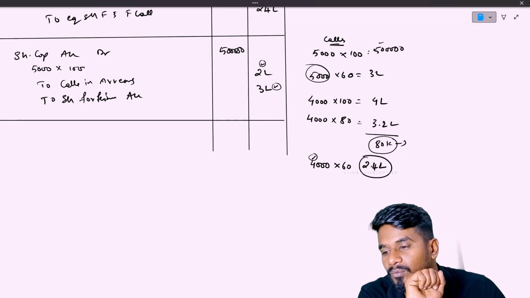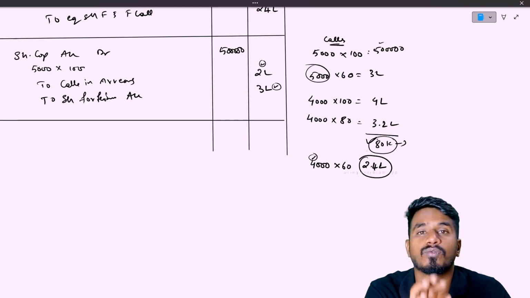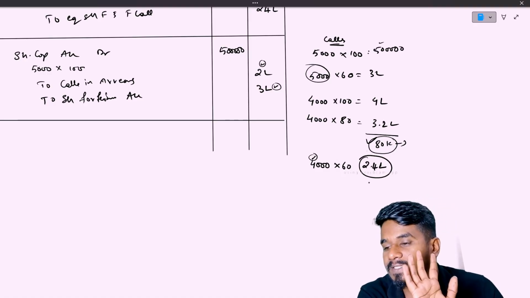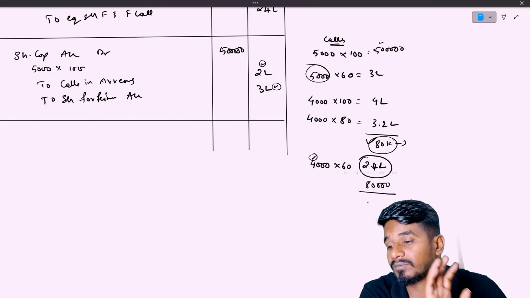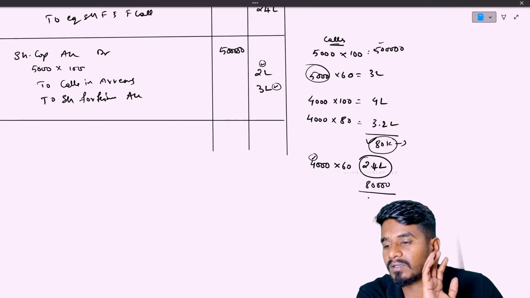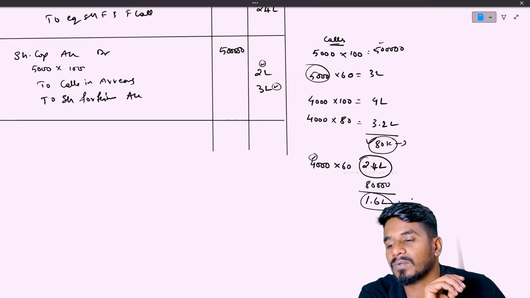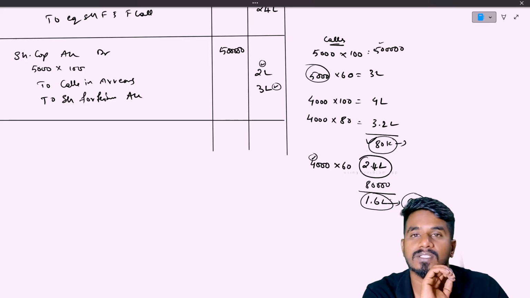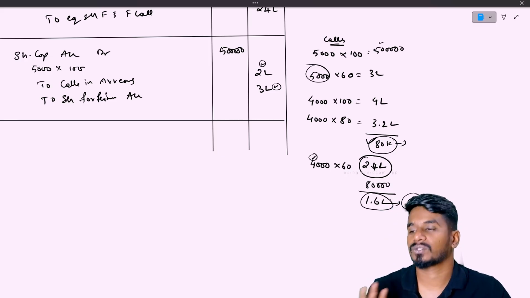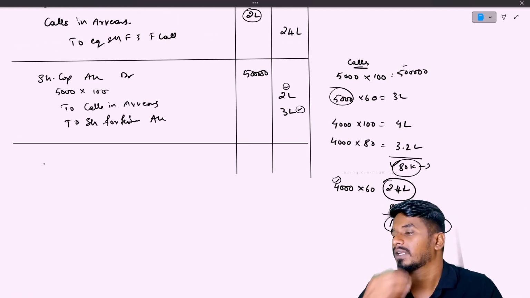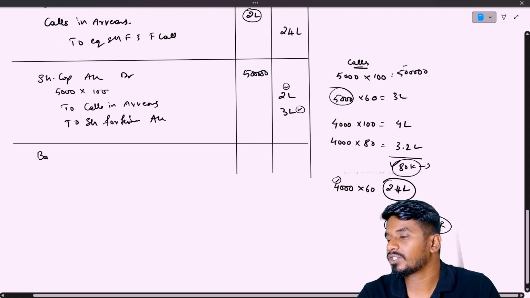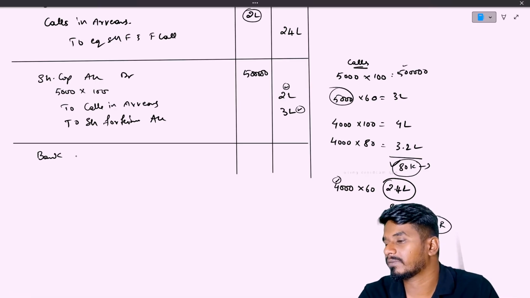Out of this 2.4 lakh only, we will cover the loss of 80,000. Did you understand? We will cover the loss from only 4,000 shares worth of money. Correct. It is remaining 1 lakh 60,000. We'll transfer it to capital reserve account. We need to consider only whatever reissued shares. Remaining shares you should not consider. Now, if we reissue, the money will come to the account. So account balance will increase.